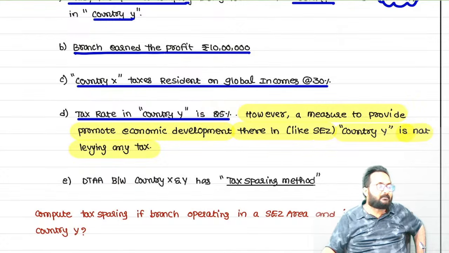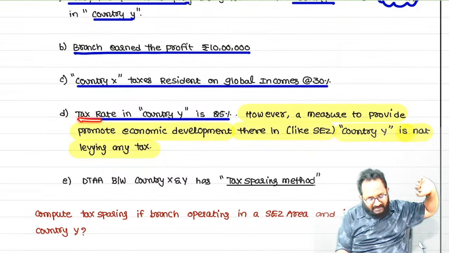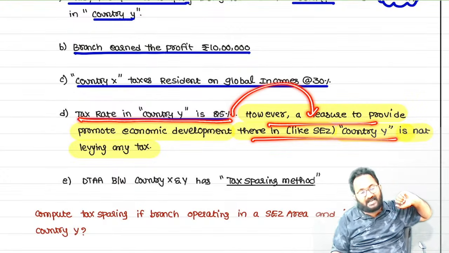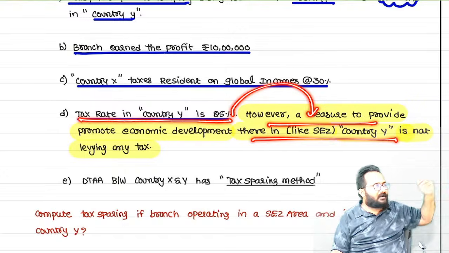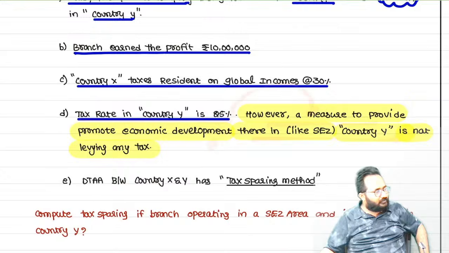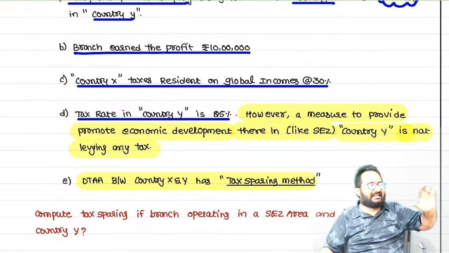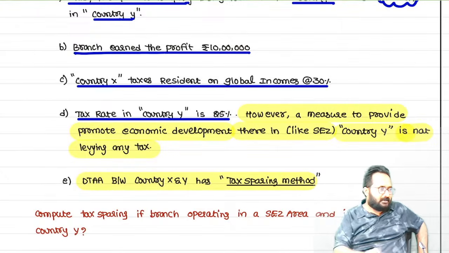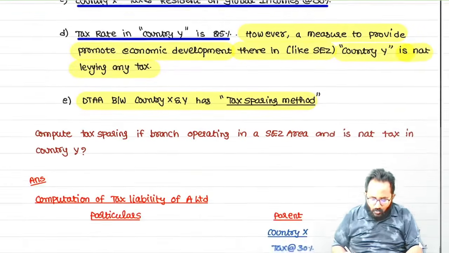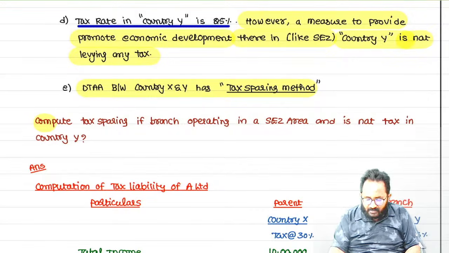Otherwise, generally, what is it? 25. Now I will tell you one concept. Generally, the tax law says 25. They are modifying the tax laws and giving benefits for the promotion of businesses in their country. What tax are they levying? 0%. Now, what is the DTA between these two countries, country X and country Y? Sparing method. In that agreement, they wrote which method? Sparing method. Now, compute the tax sparing if that branch operated in SEZ.